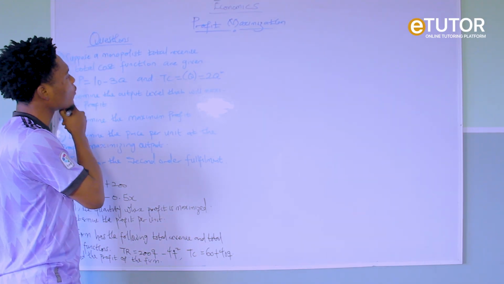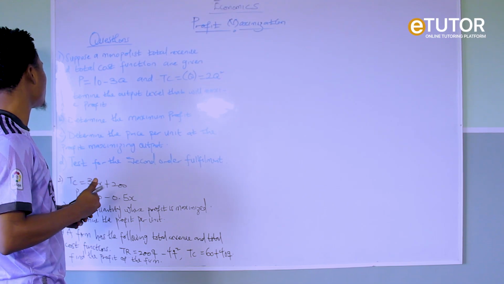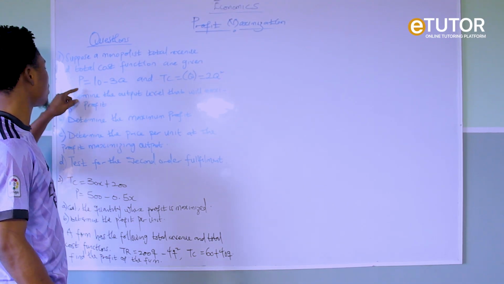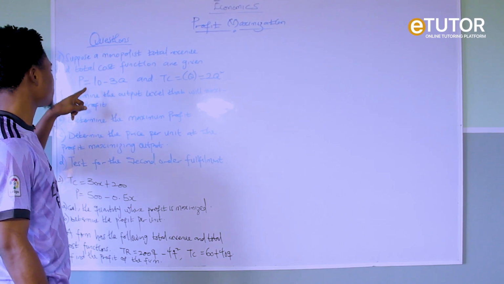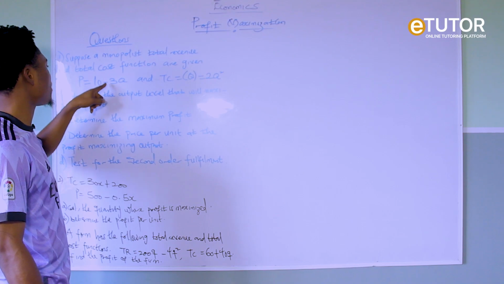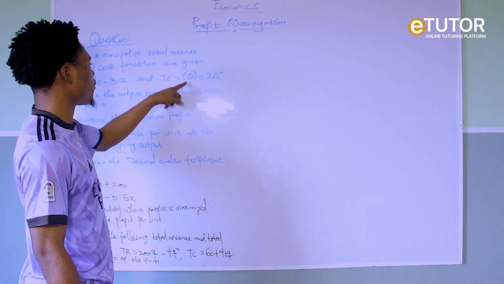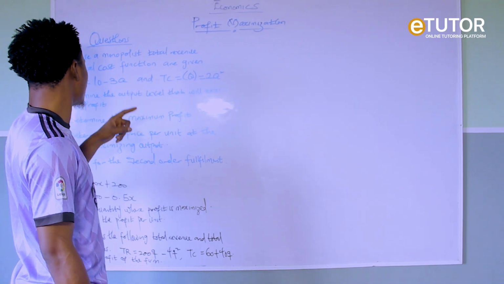In the first question, it says, suppose a monopolist's total revenue and total cost function are given as P, and remember that this P is the price, P equals 10 minus 3Q, and TC, which is a function of Q, equals 2Q square.